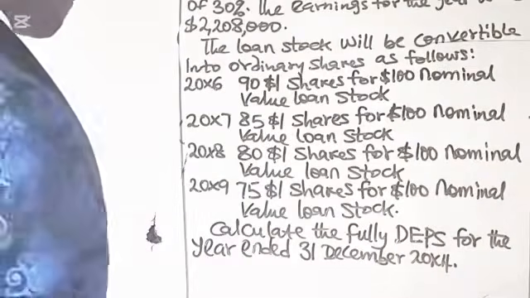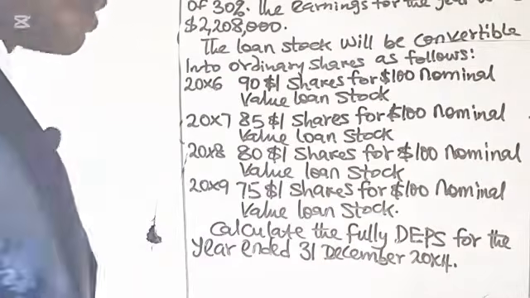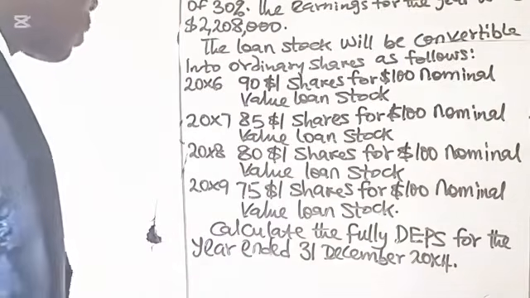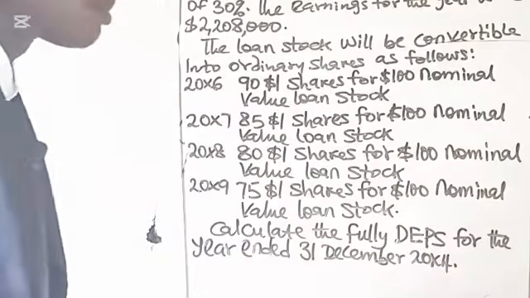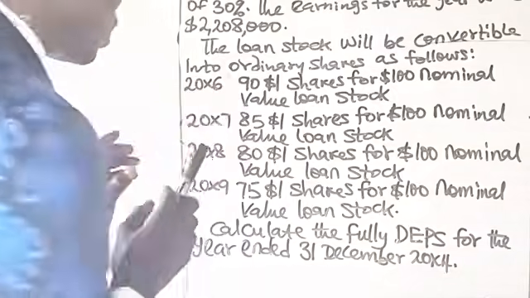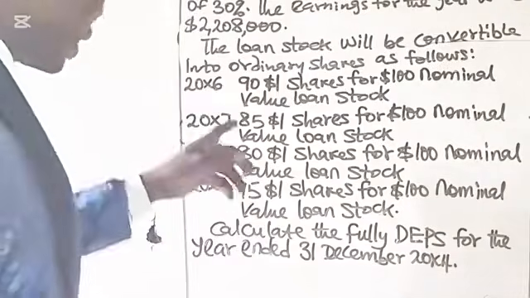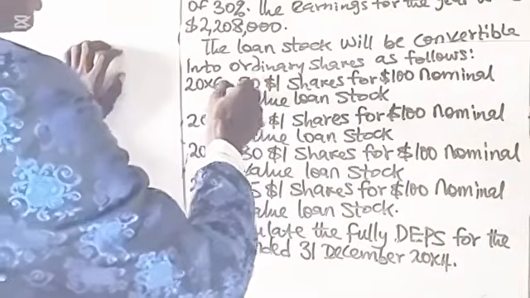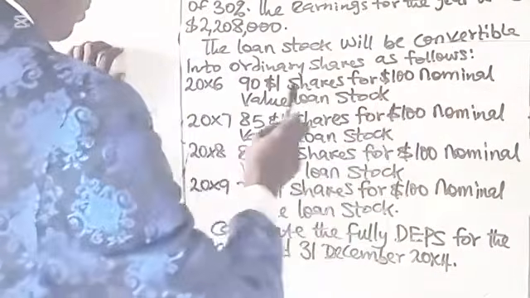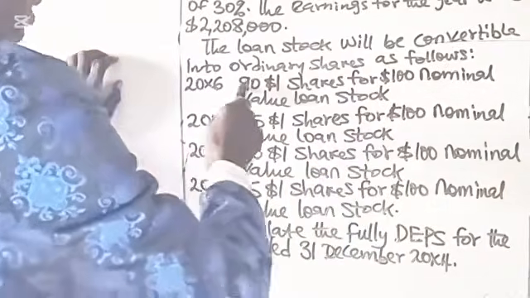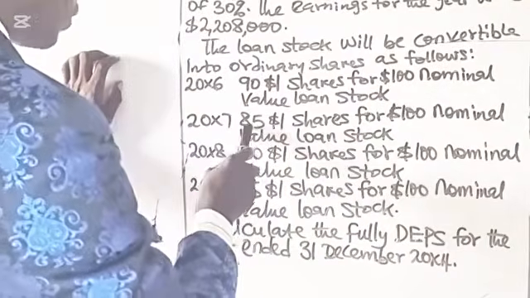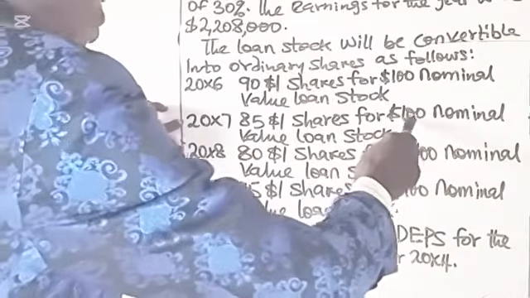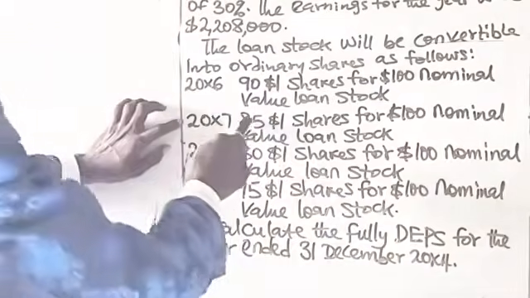So you want to compute the diluted EPS. I have told you that the first step is to test for dilution. Which of these will be dilutive? I've told you it is the conversion option that will give you the highest number of shares. In 20x6, $90 shares will be exchanged for $100 nominal value loan stock. If you have $100 loan stock, you'll be given 90 shares. In 20x7, for your $100 loan stock, you'll be given 85 shares.